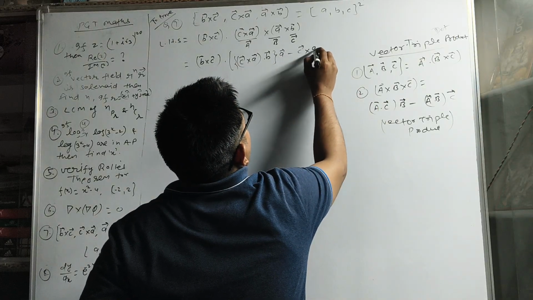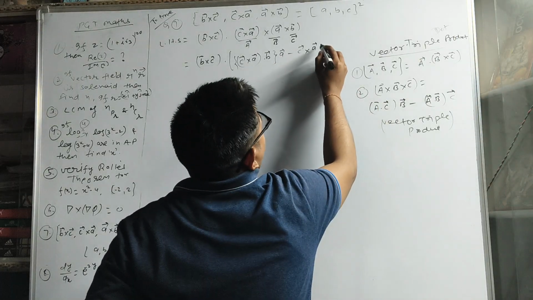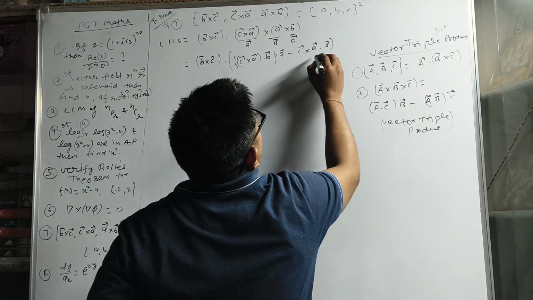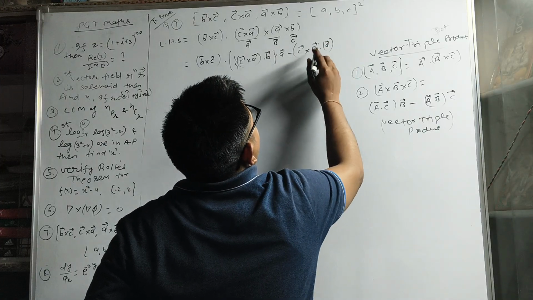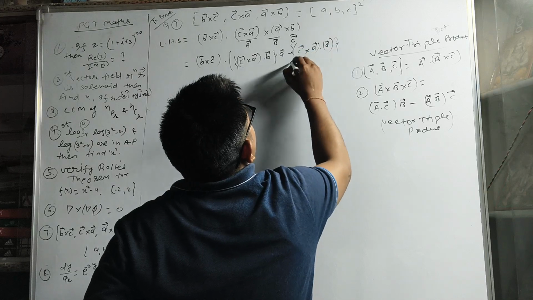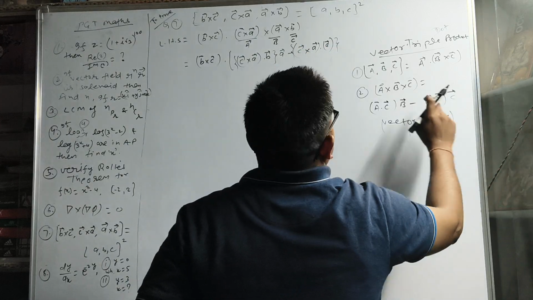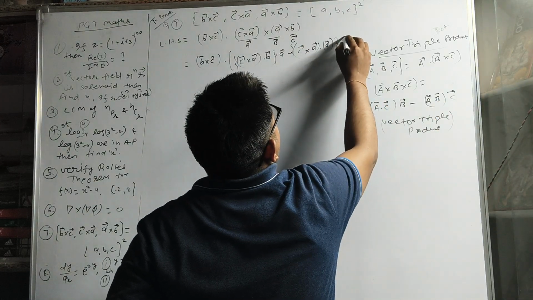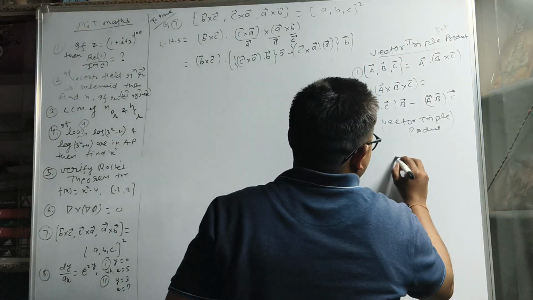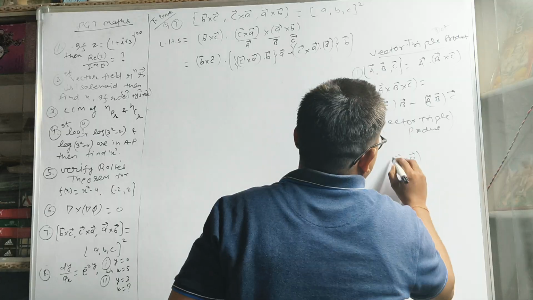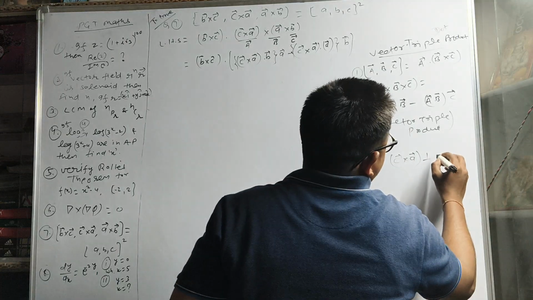C cross A dot B means A, and we write the remaining third vector as it is, that means B vector.